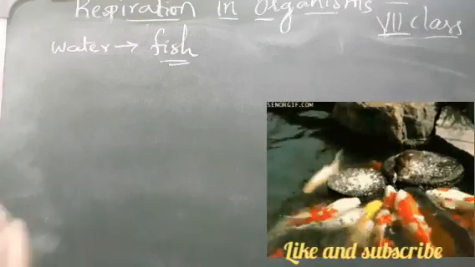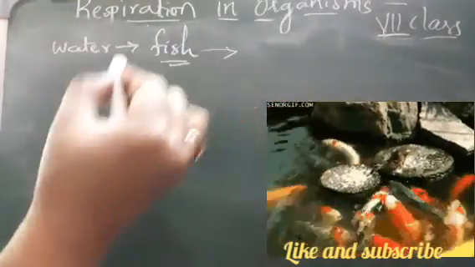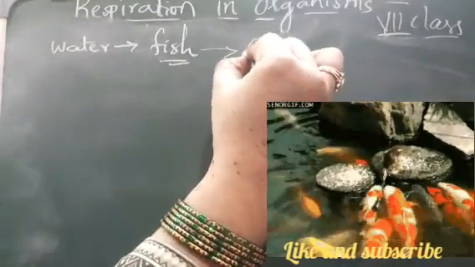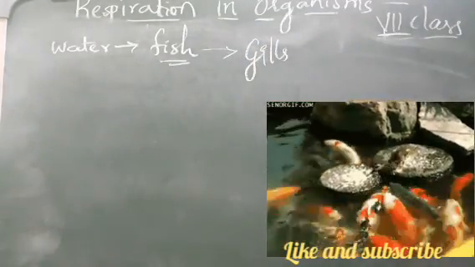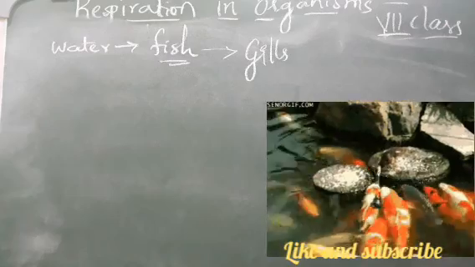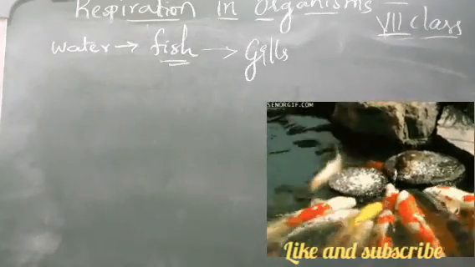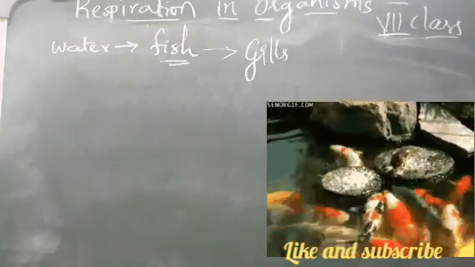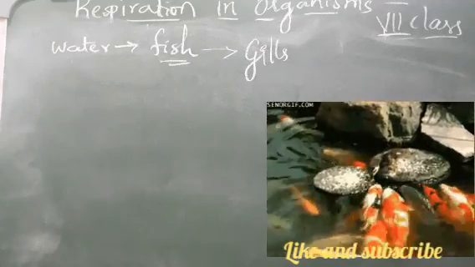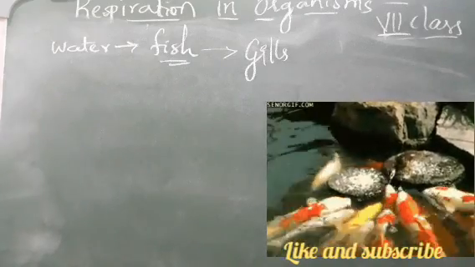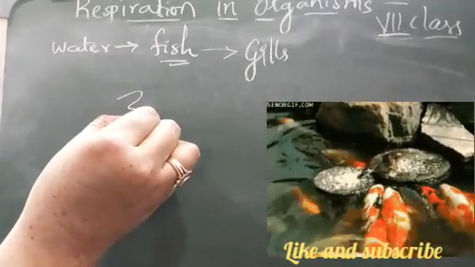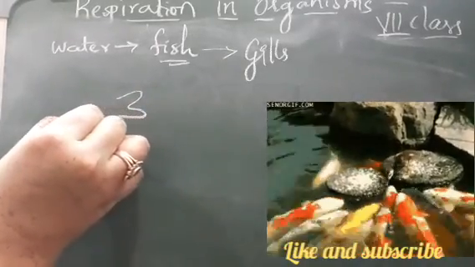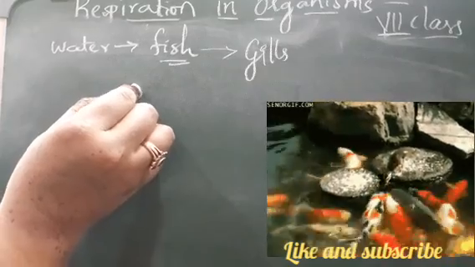They don't have lungs, right? So which part of the fish will help in respiration? The part is called gills, right? Gills help in respiration in fishes. Fishes continuously open and close their mouth in water when they are breathing.